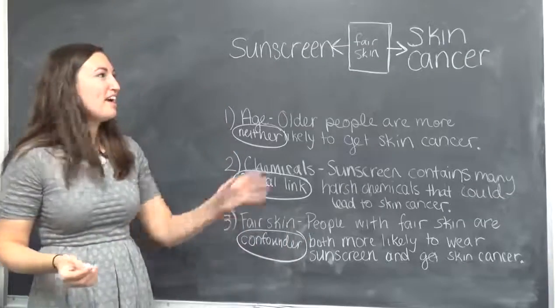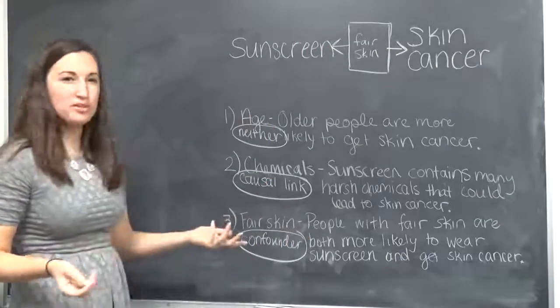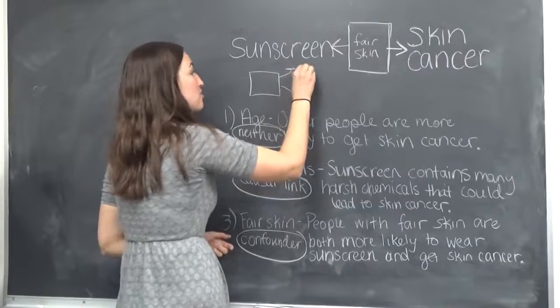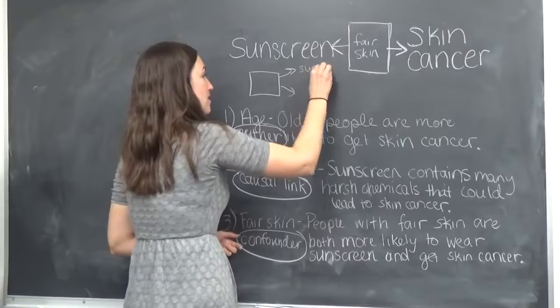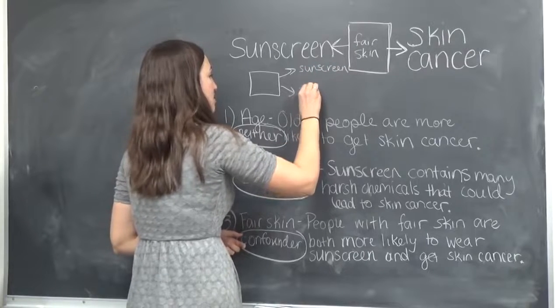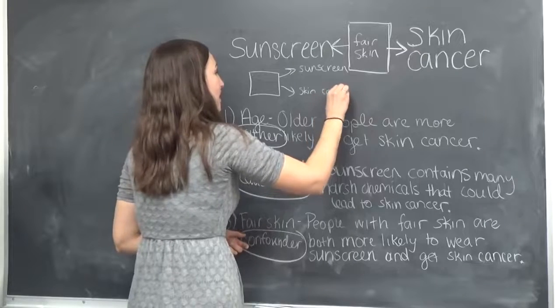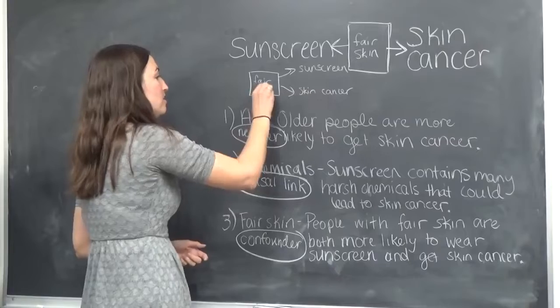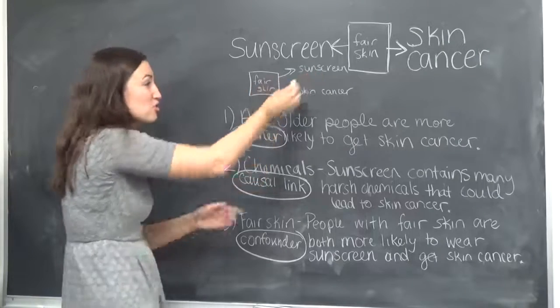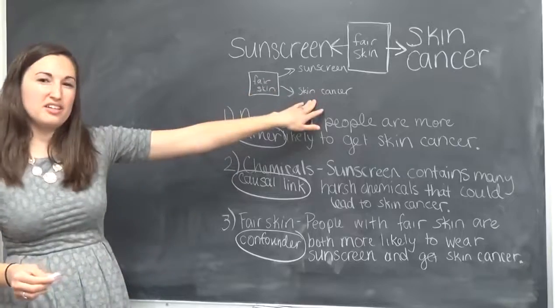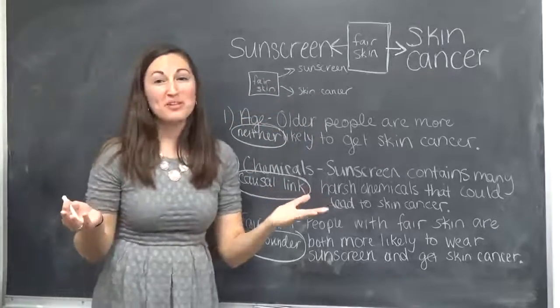Right, so hopefully that helps. This is basically the same thing as what we did before. What we did before was just draw the box and the arrows first. Here's the sunscreen, here's our treatment, here's our response, which is skin cancer, and then I would just put fair skin right in here. So if you have fair skin, you're more likely to wear sunscreen, and if you have fair skin, you're more likely to get skin cancer. So whichever way works for you is totally fine.